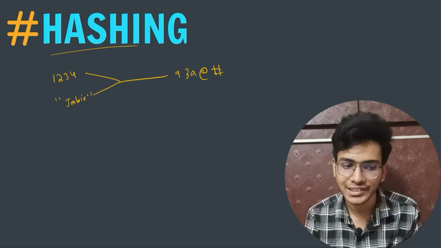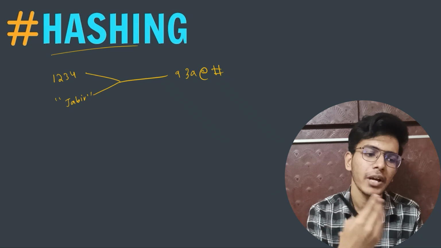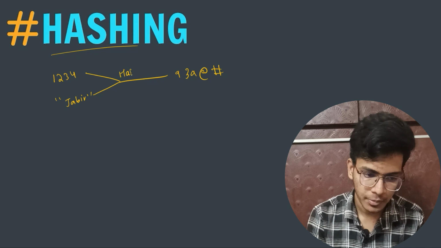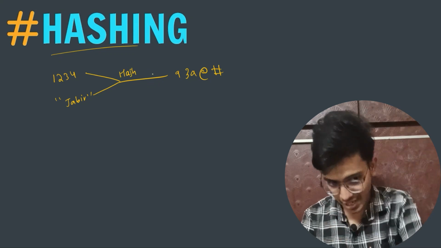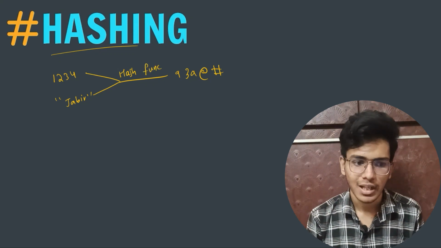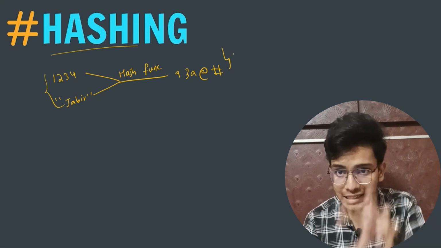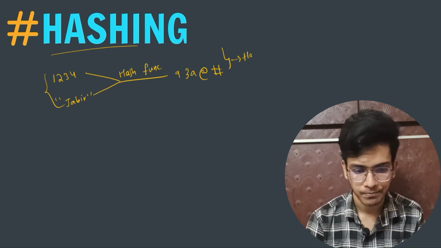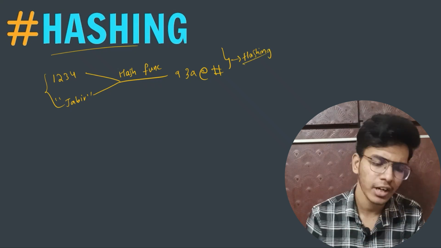This whole process is known as hashing, and the function by which I am converting it is known as a hash function. So the function which I am using to convert the given input parameter, one data form, into another data form, that is known as a hash function. This whole process of converting one data form into another data form is known as hashing, and we use hashing in real world applications.